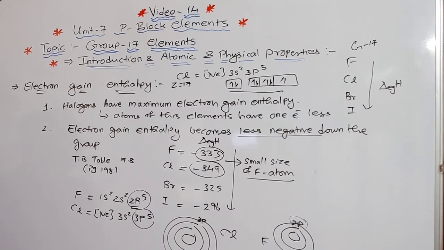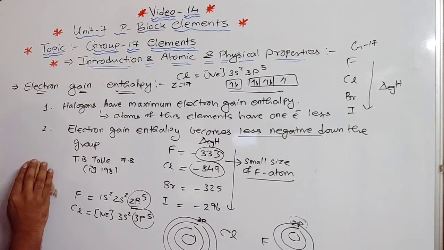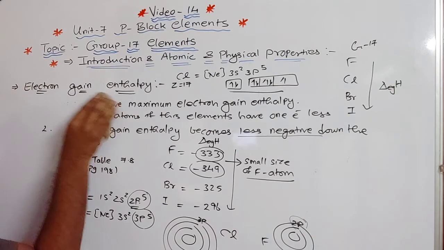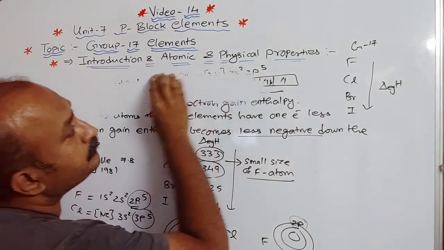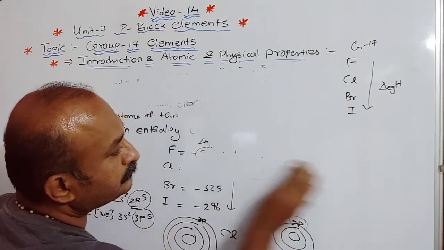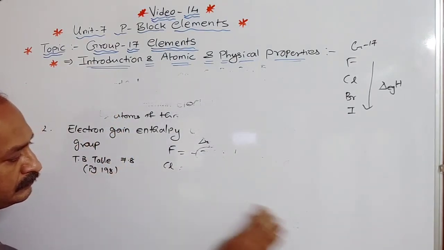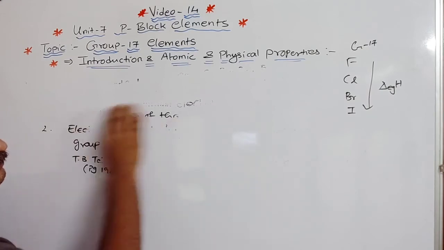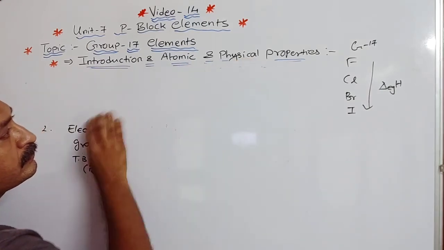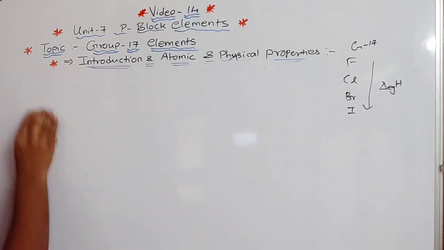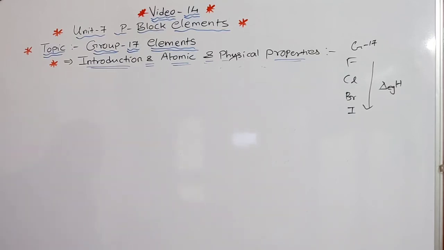Now when we talk about the last property, that is electronegativity, right? So that we are going to discuss. Okay.